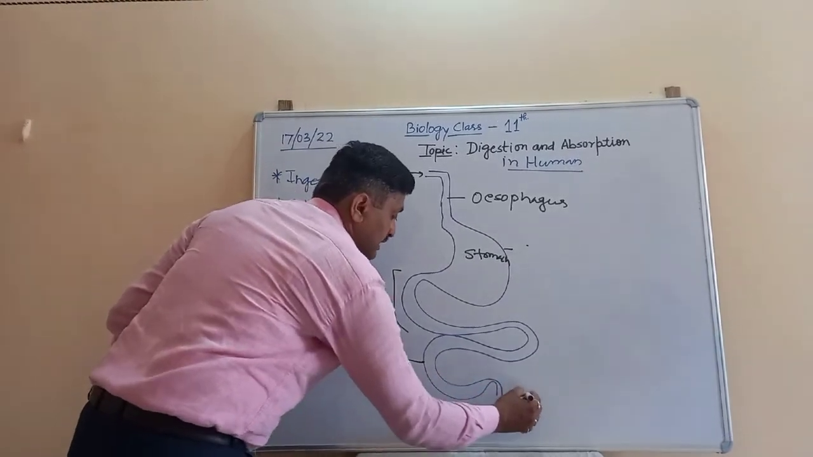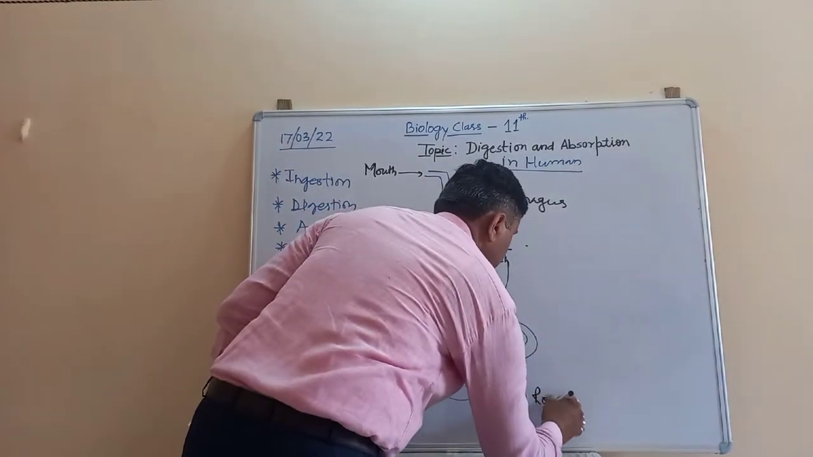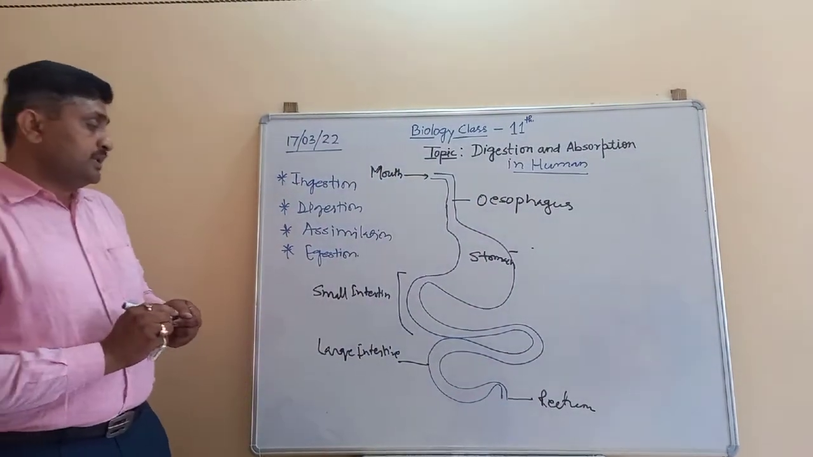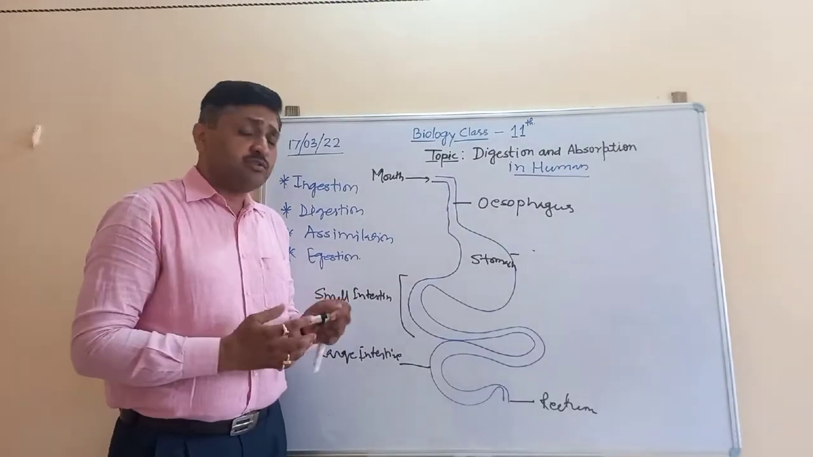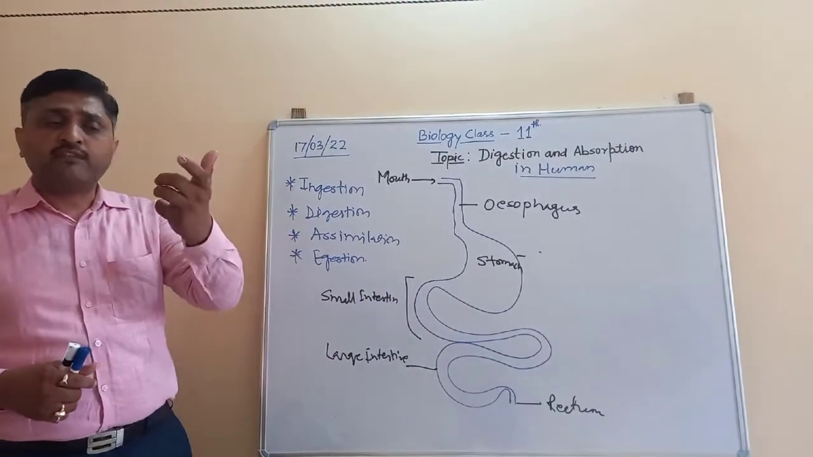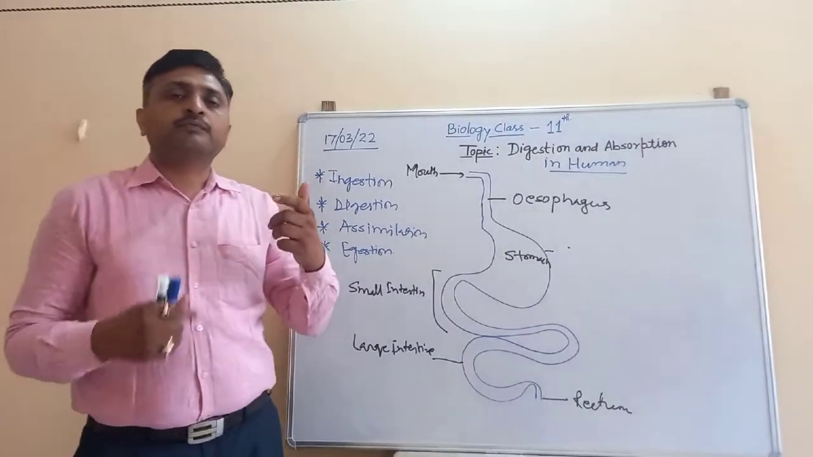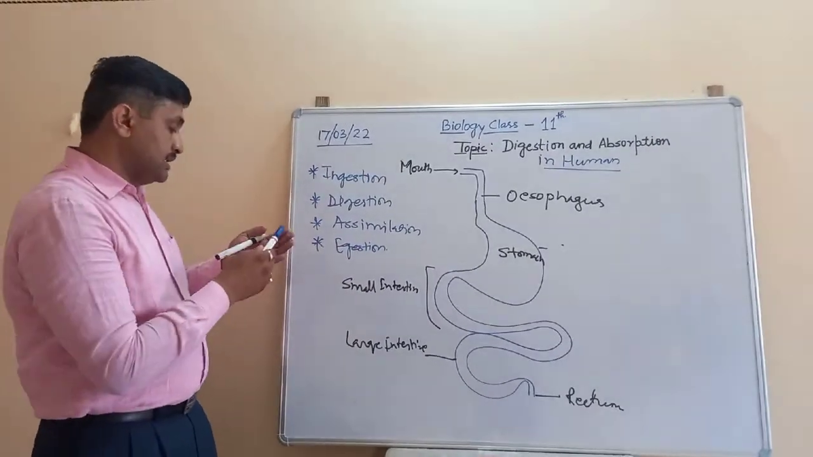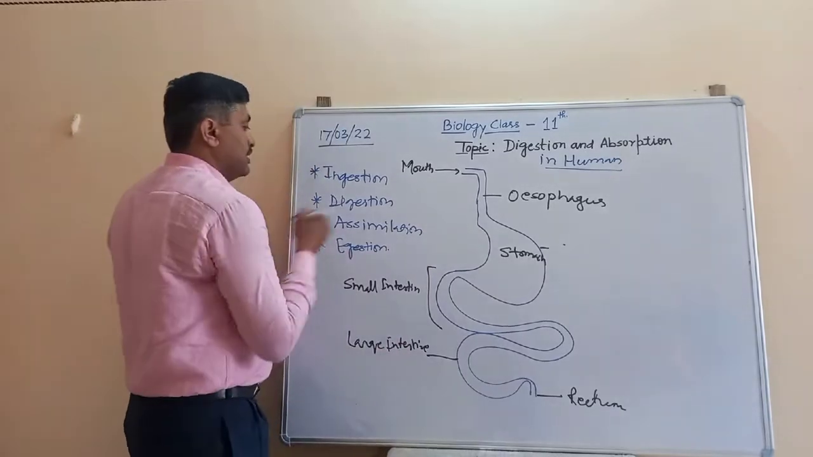And in the last, that is the rectum and cloaca. So there is a process of digestion. In the process of digestion, the first step is the intake of the food material, and when the intake of food material takes place, that is known as the digestion process. What is digestion?